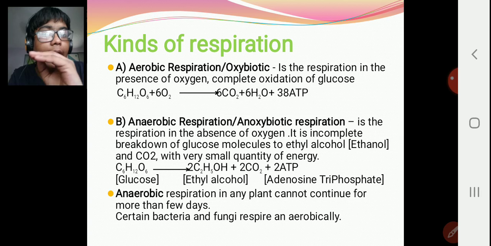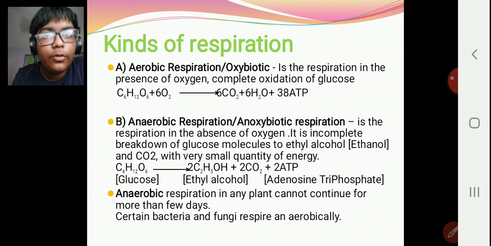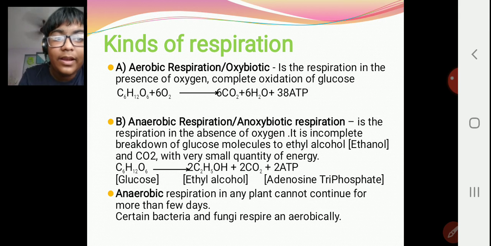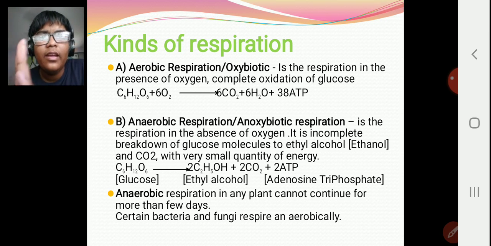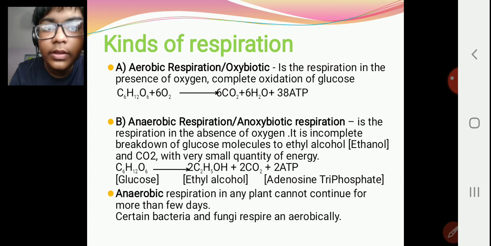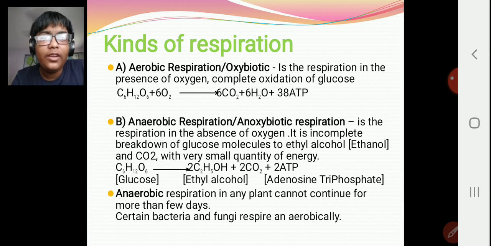And in anaerobic respiration, the energy given out is very less, and that is not sufficient for the body to carry out its activities. So only certain fungi and bacteria respire anaerobically. Only a few organisms are able to perform this anaerobic respiration.